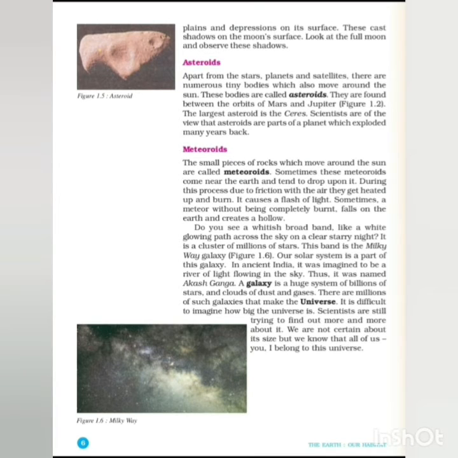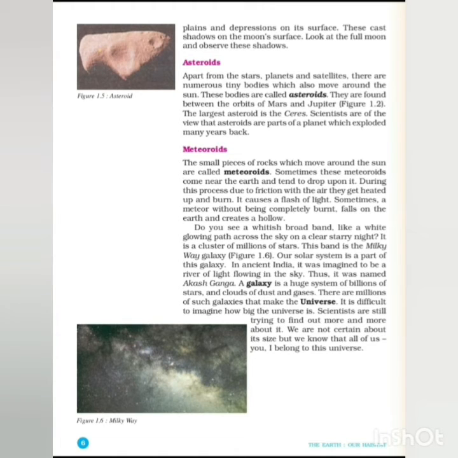Asteroids. Apart from the stars, planets, and satellites, there are numerous tiny bodies which also move around the sun. You can see the asteroids here. There are asteroids all around between the orbits. These are found between the orbits of Mars and Jupiter. The largest asteroid is Ceres.